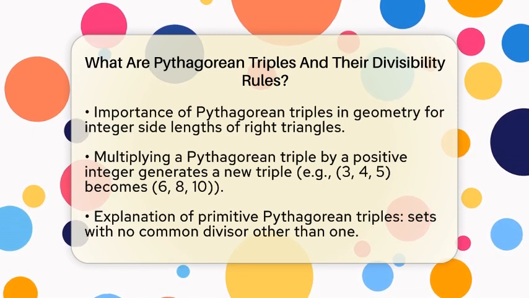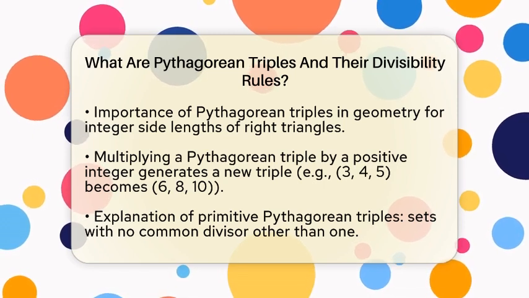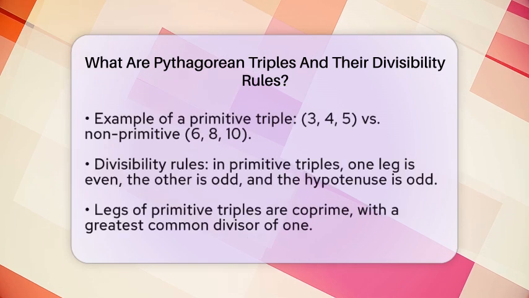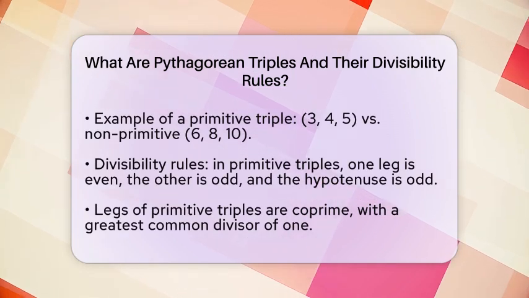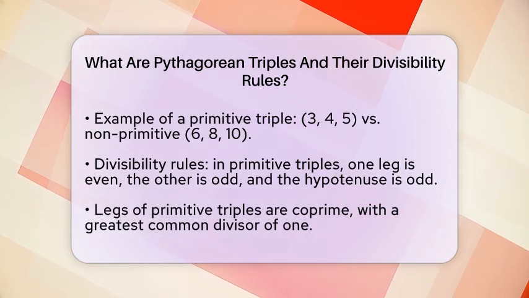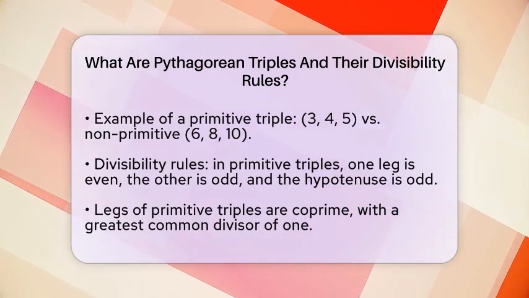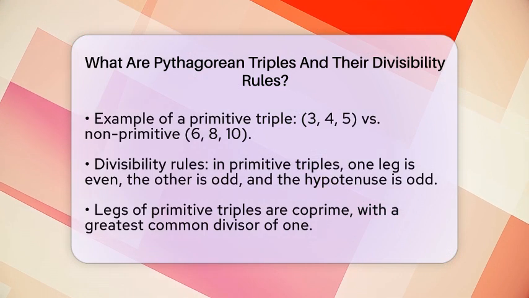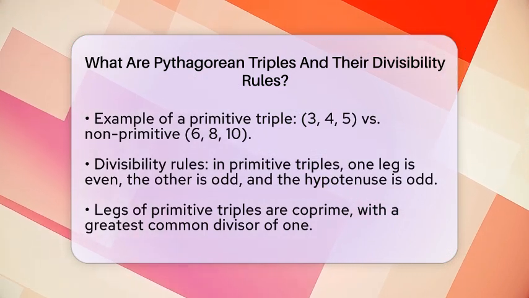These are special sets where the three numbers do not share any common divisor other than 1. For example, the set 3, 4, and 5 is a primitive triple. However, the set 6, 8, and 10 is not primitive because all the numbers can be divided by 2.